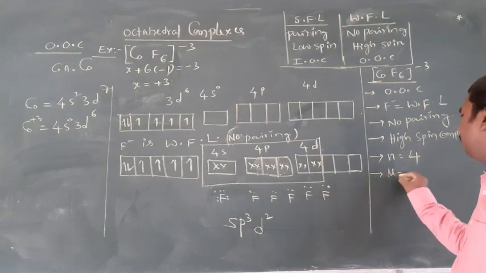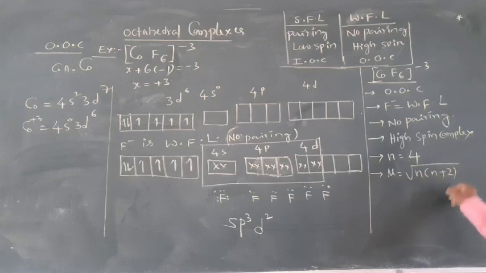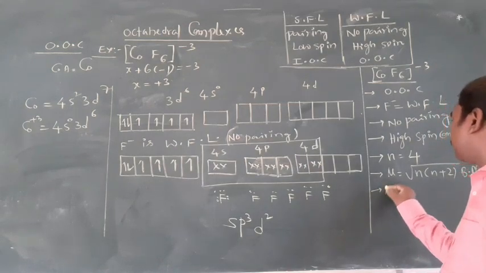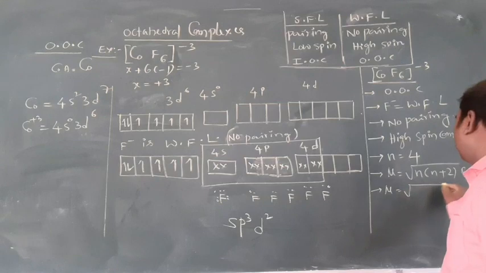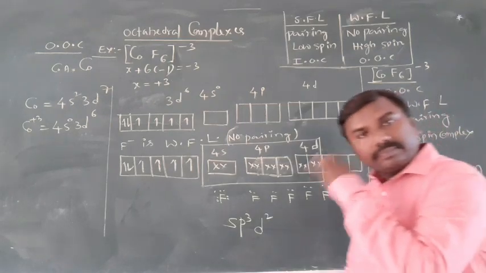Magnetic moment formula will be root of N into N plus 2, and the units are Bohr magnetons. So root of 4 into 4 plus 2, which is 4 plus 2, 6; 6 into 4, 24.